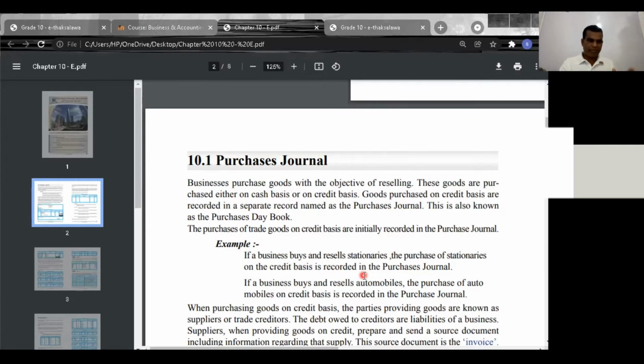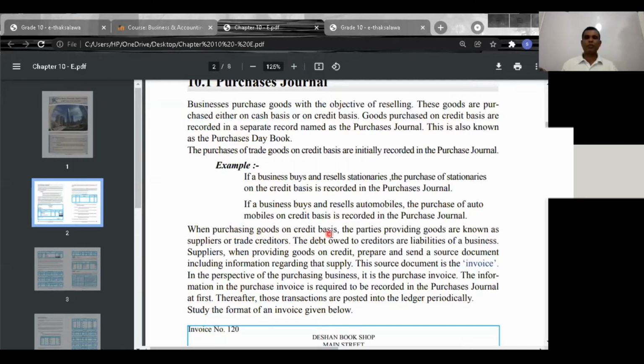You see, credit purchase of goods for resale. Credit purchase of trading goods. Understand? Then if a business buys and sells stationery, the purchase of stationery on credit basis is recorded in the purchases journal. If a business buys and resells automobiles, the purchase of automobiles on credit basis is recorded in the purchases journal. I feel that it is very clear for you.